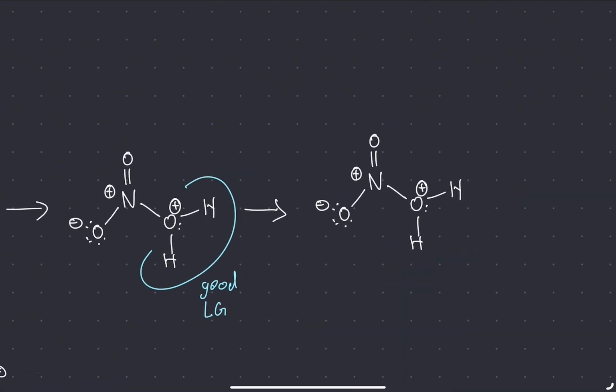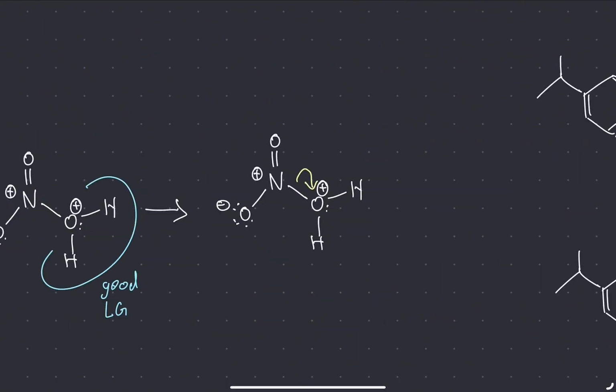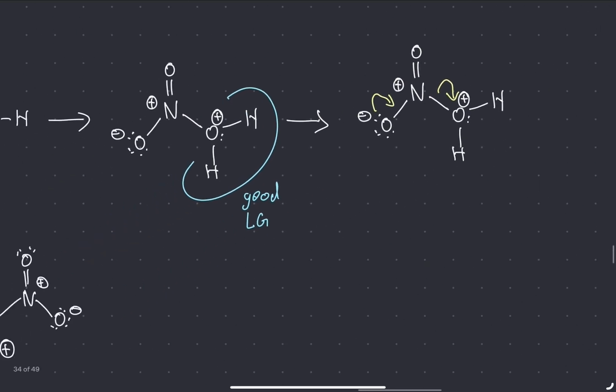So this oxygen and two hydrogens, once it leaves, it becomes H2O, so it's stable. That's why it's a good leaving group, because it's stable when it leaves. First, the oxygen and two hydrogen leaving groups, they leave. And now nitrogen only has 3 bonds to it. So this lone pair from this oxygen comes down to form another bond with the nitrogen.